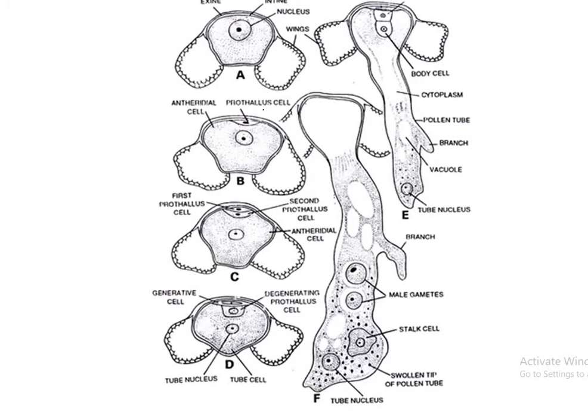The prothallial cell is now considered the first prothallial cell, and again the antheridial cell divides again and forms the generative cell and tube cell.